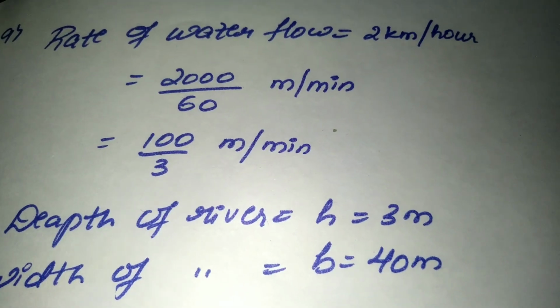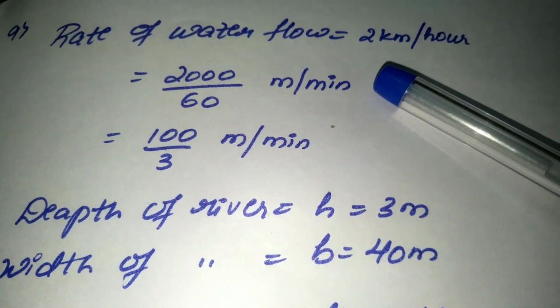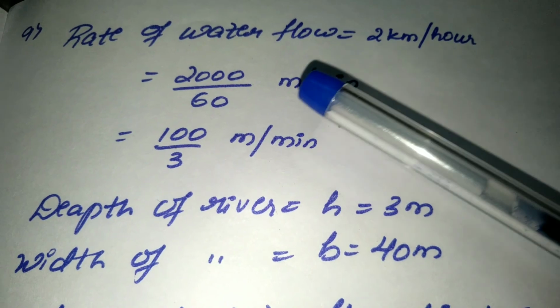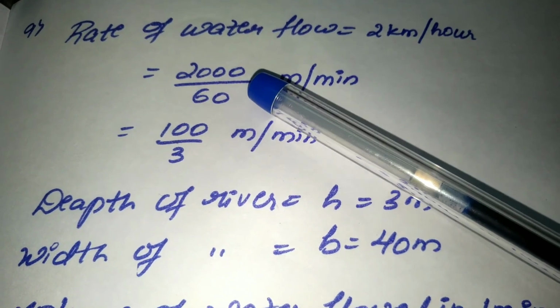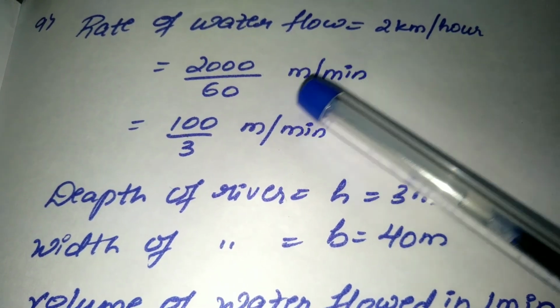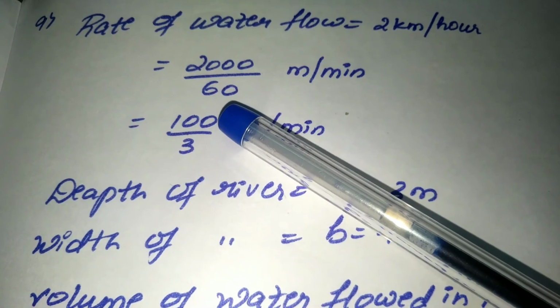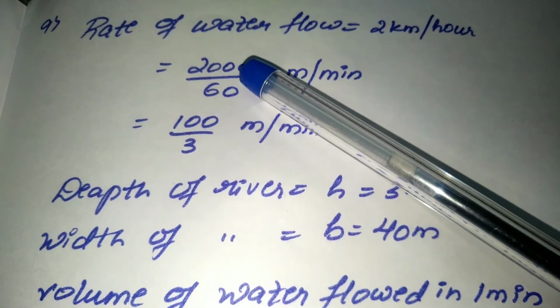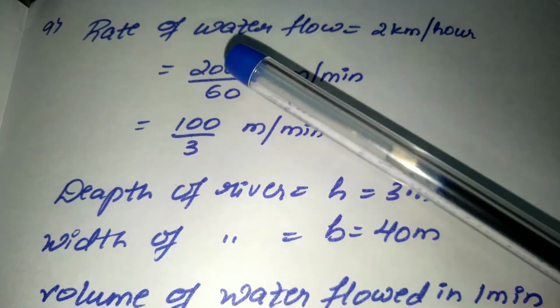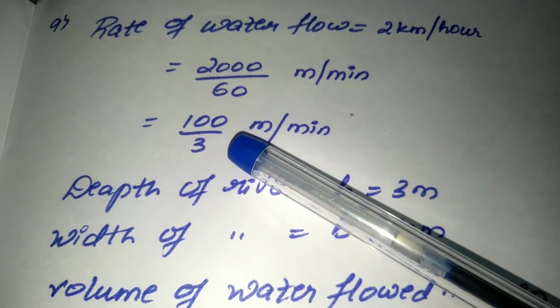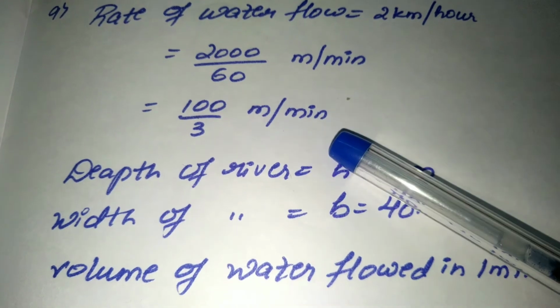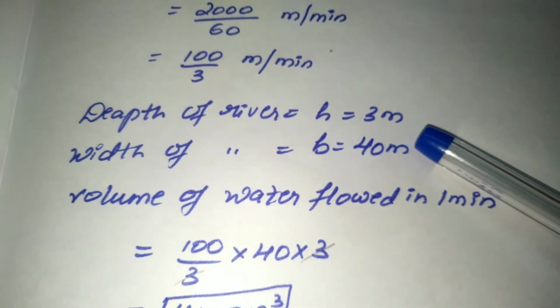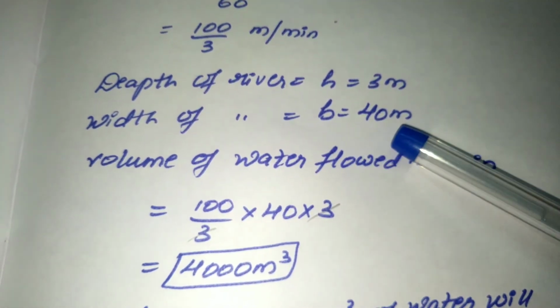So speed is given as 2 km per hour. Kilometer I will convert into meter as 2000, and hour I will convert into minute by 60. 0 0 gets cancelled. 6 ones are, using that I will see 2 3s are 6, 200s are 200. 100 by 3 meter per minute. Depth of the river means height, width of the river means breadth. Now volume